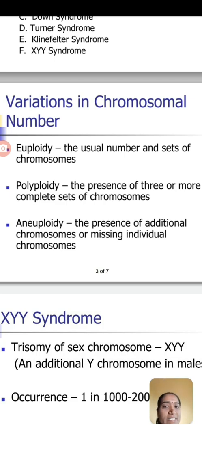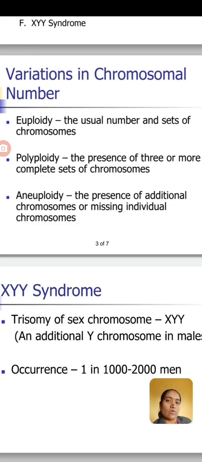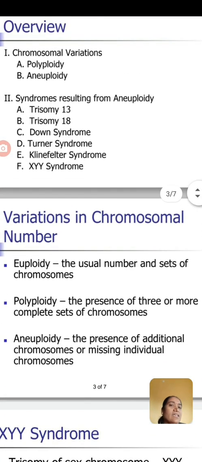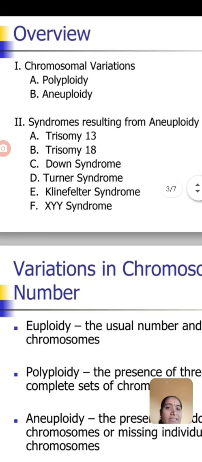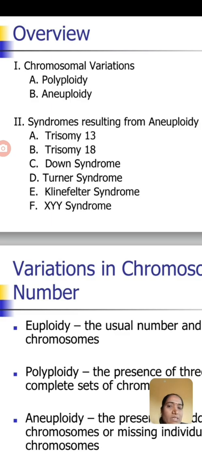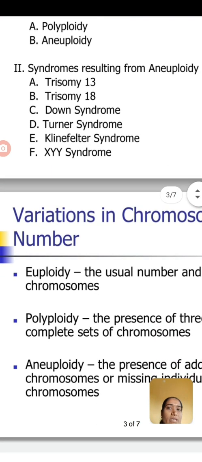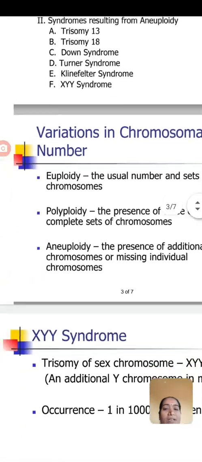Then one more term is euploidy. It is the usual number or sets of chromosomes, meaning the normal number of chromosomes. Or another definition of euploidy is that the whole set of chromosomes is known as euploidy. Polyploidy means addition and aneuploidy means deletion. Then there are some chromosomal disorders which may result in either aneuploidy or polyploidy. For example, trisomy, Down syndrome, Turner syndrome, Klinefelter syndrome and XYY syndrome. One by one we will learn about them.